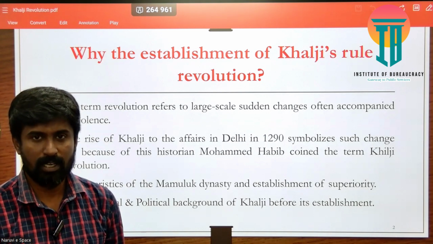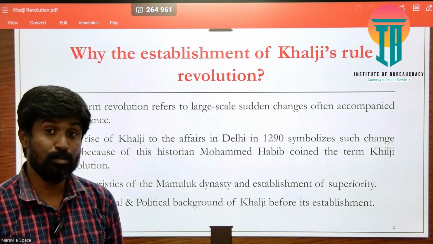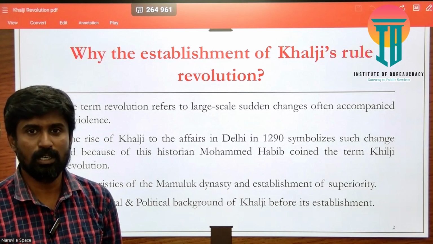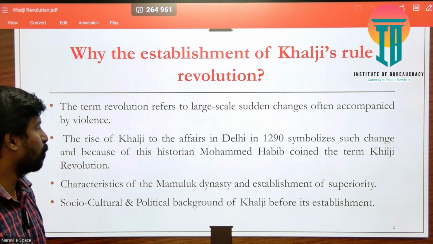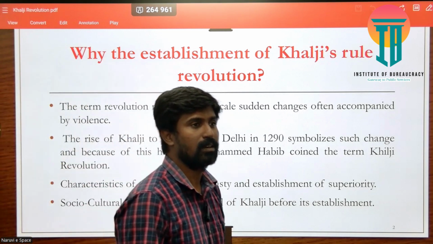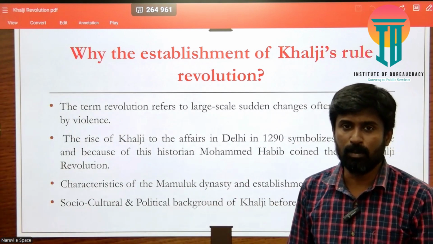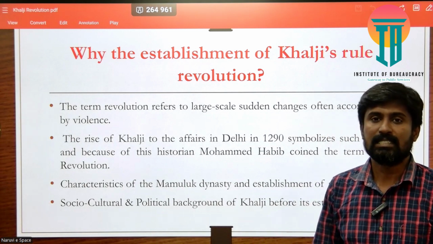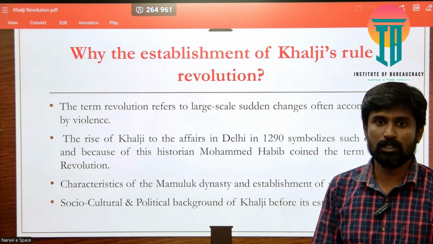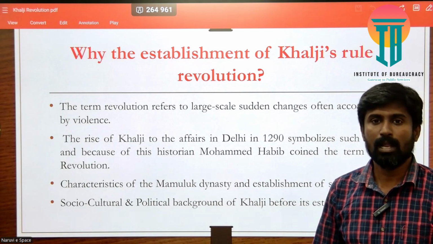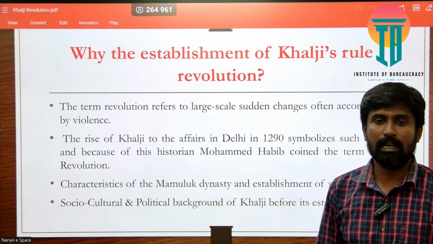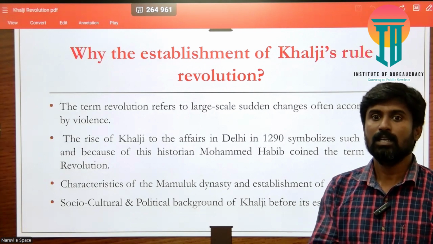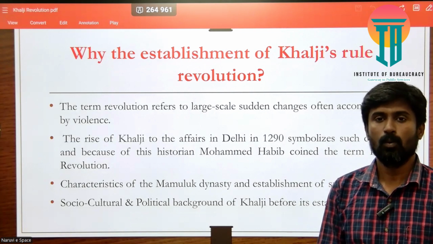Iltutmish was a slave of Qutbuddin Aibak, and Balban was a slave of Iltutmish. Razia was the daughter of Iltutmish, whose father was once a slave.